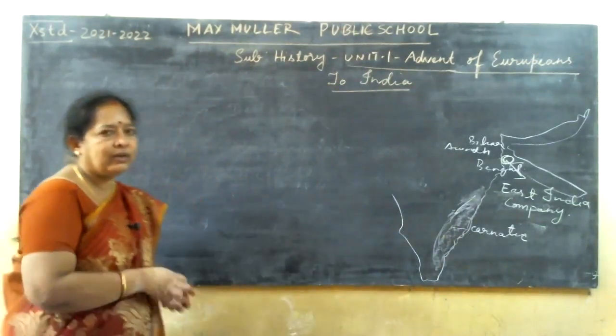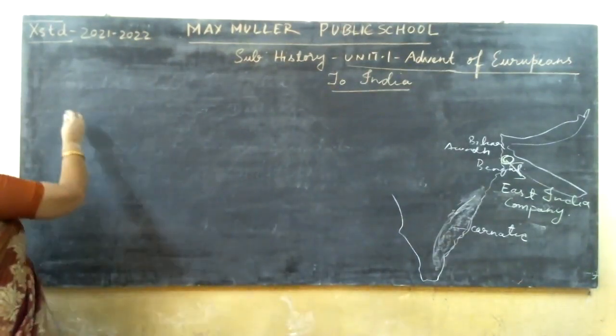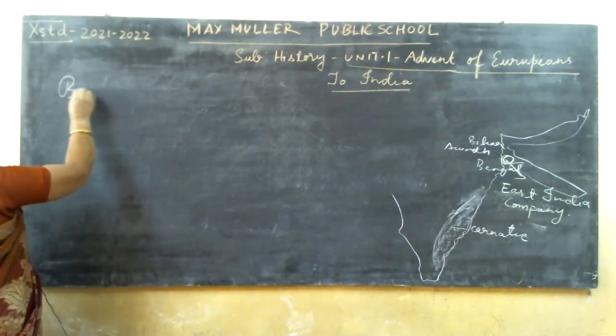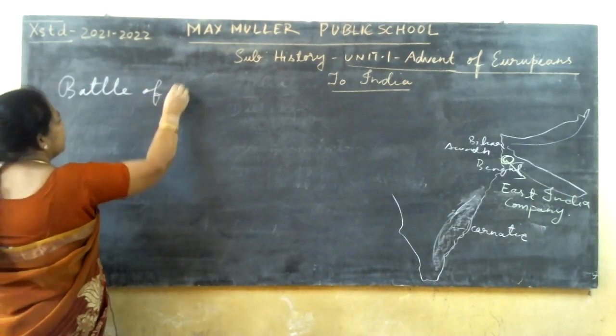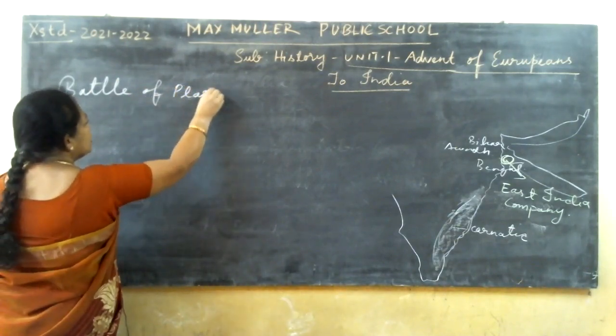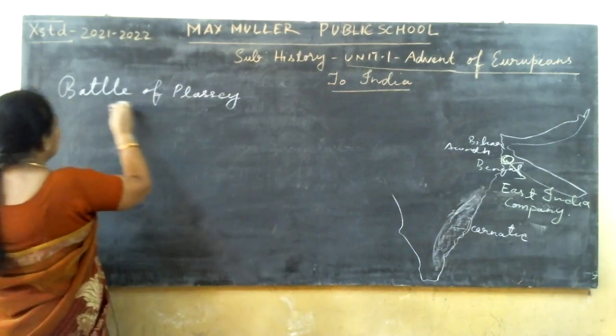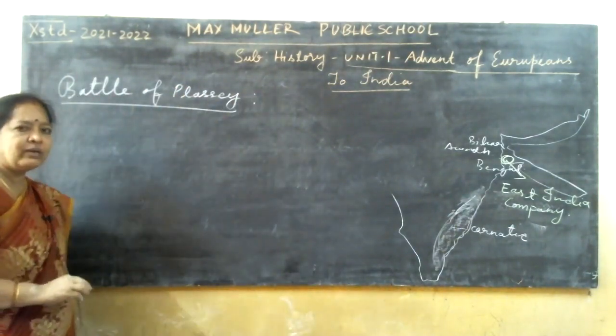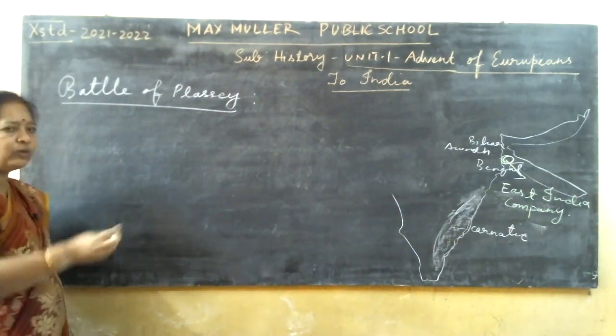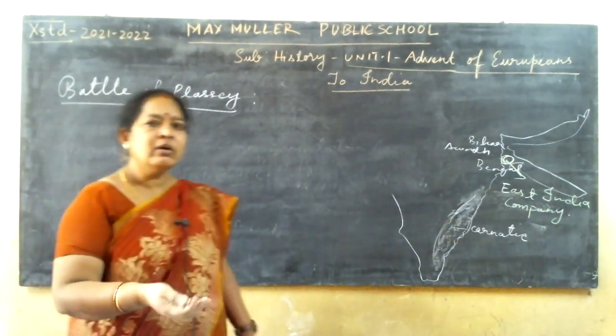And because of that, what happened? This battle took place, that is the Battle of Plassey. It was in Bengal. So here what happened? Sirajud-Dowla. I told you that time, no?